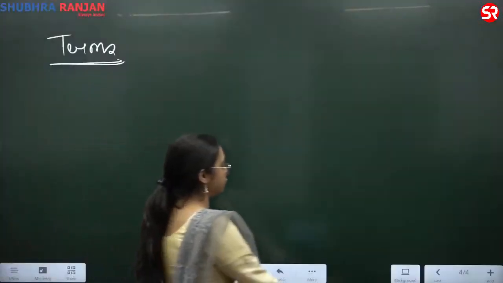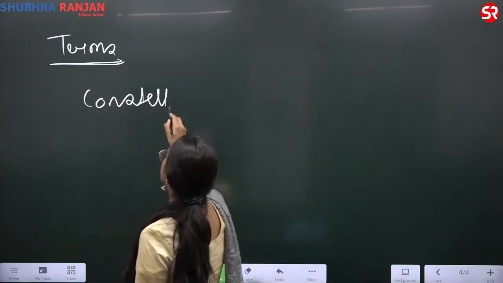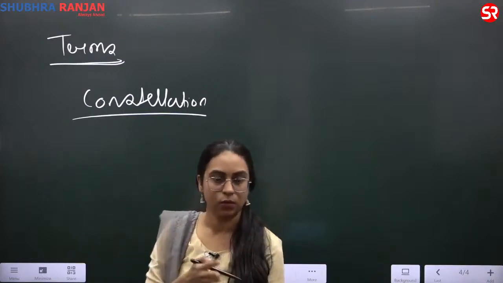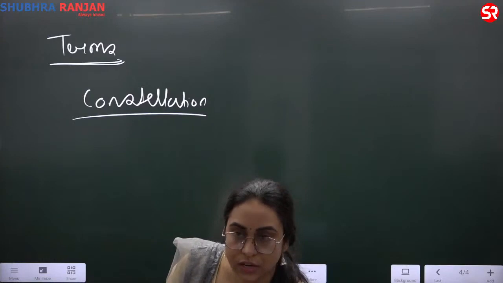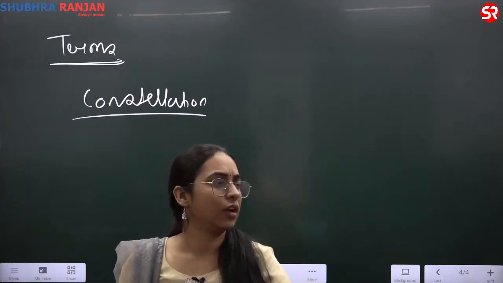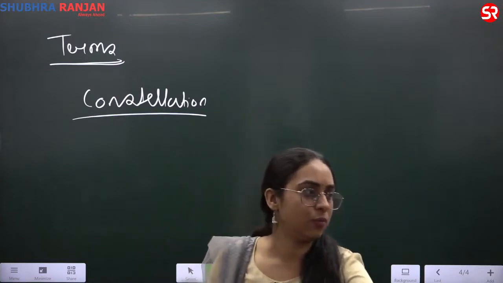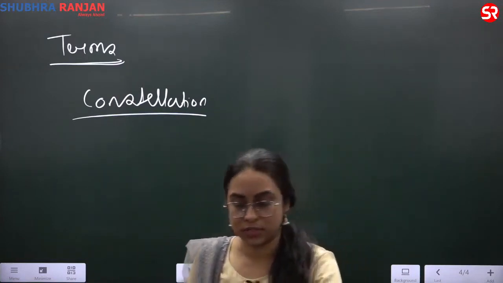What is constellation? Group of stars. Any group of stars that can have a particular shape. Obviously, when it is a group, a particular shape will form. A group of stars is called a constellation.